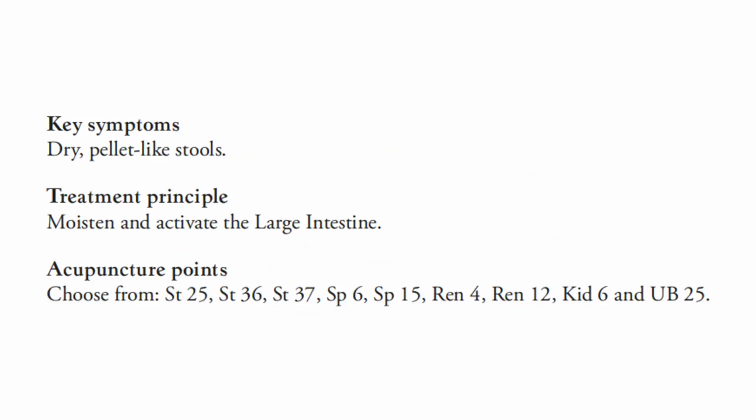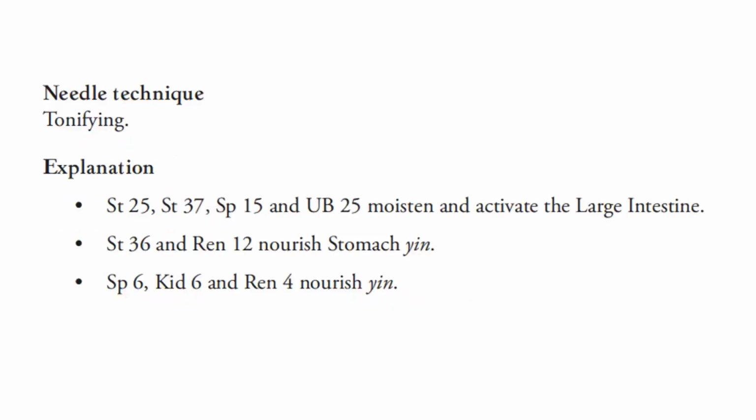For the treatment principle, moisten and activate the large intestine. For the acupuncture points, choose from stomach 25, stomach 36, stomach 37, spleen 6, spleen 15, REN 4, REN 12, kidney 6, and UB 25. Needle technique, we have to tonify. For the explanation, stomach 25, stomach 37, spleen 15, and UB 25 moisten and activate the large intestine. Stomach 36 and REN 12 nourish stomach yin. Spleen 6, kidney 6, and REN 4 nourish yin.